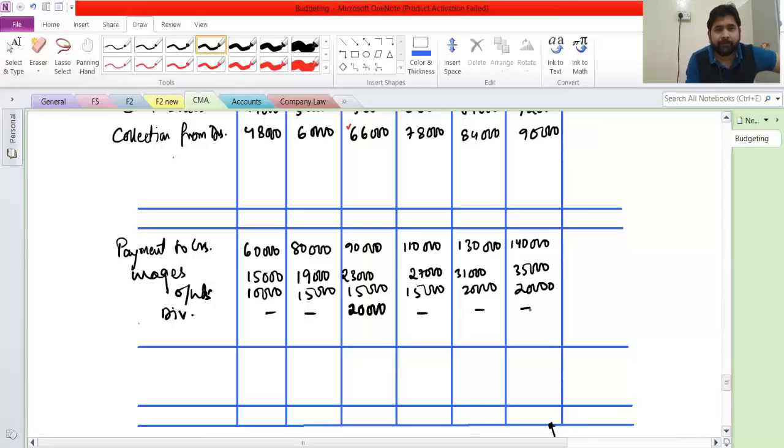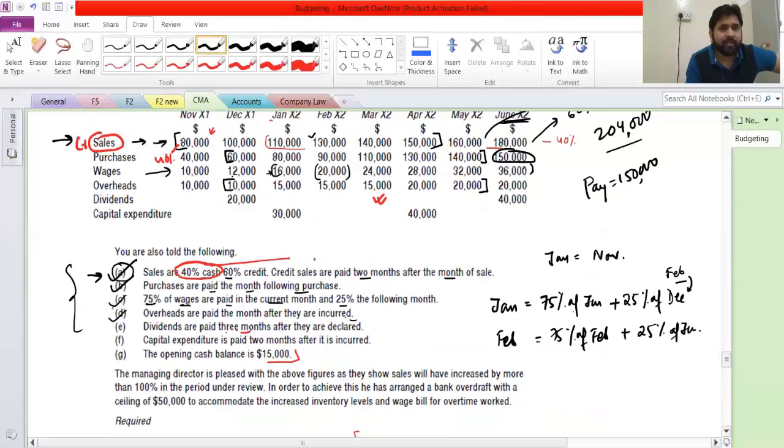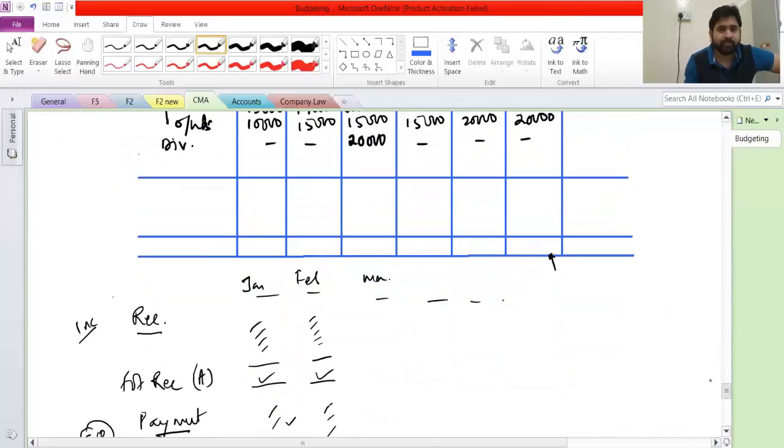Then what else have we got? Capital expenditure. What have they given us for that? Capital expenditure is in January and in April, and here they are saying paid 2 months after it is incurred. So this will be paid in March and this will be paid in June. So March 30 and June 40.